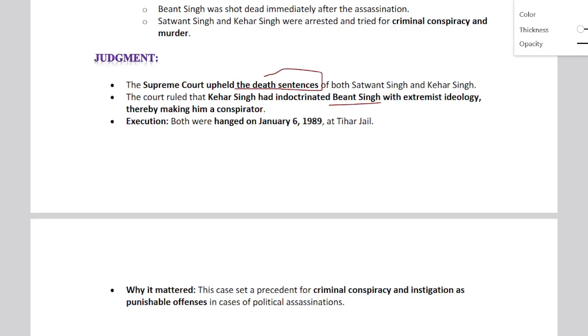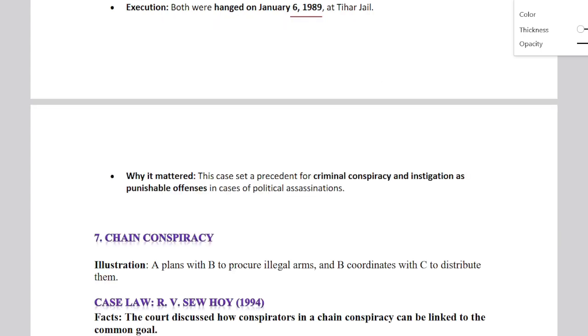That is considered a conspiracy, and both were hanged on January 6, 1989 at Tihar Jail. Now, why does it matter? This case set a precedent for criminal conspiracy and instigation as a punishable offense in cases of political assassination.